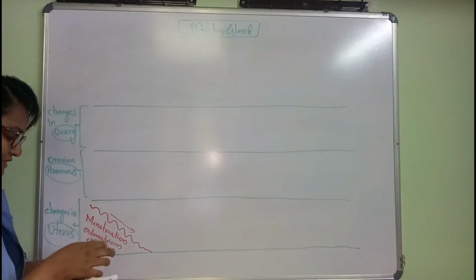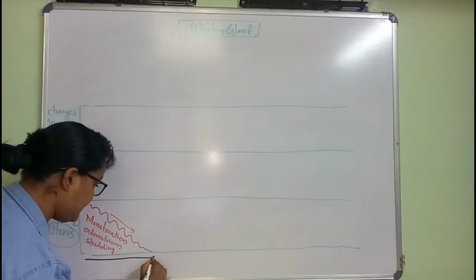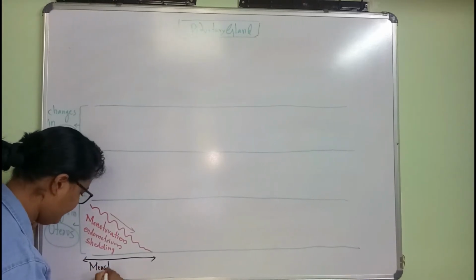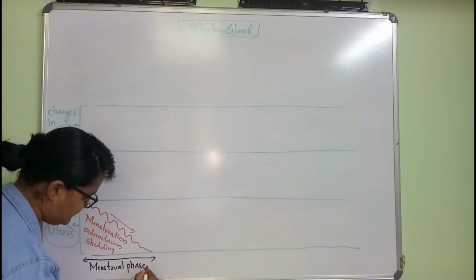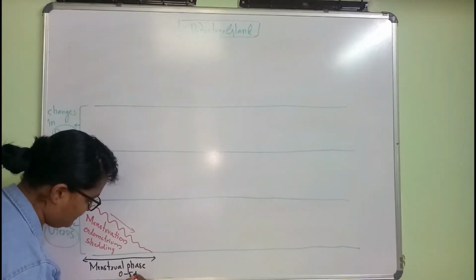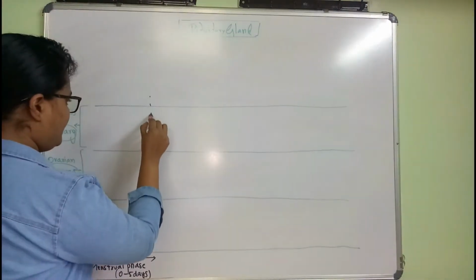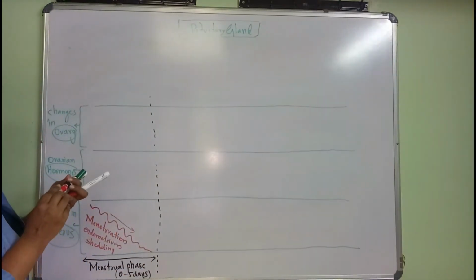This stage we call the menstrual phase, which is of 0 to 5 days. Okay, I am going to draw the line here. This indicates the first phase.